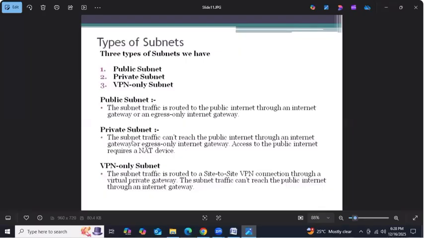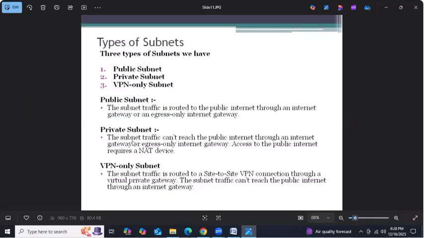But coming to the private subnet, exactly where we are going to use a private subnet, I'll tell you. Now, for example, we need to deploy a three-tier architecture. Yesterday we discussed the LAMP server, right? The LAMP server is a three-tier architecture only. First tier, web tier. Second tier, application. And third one, database tier.